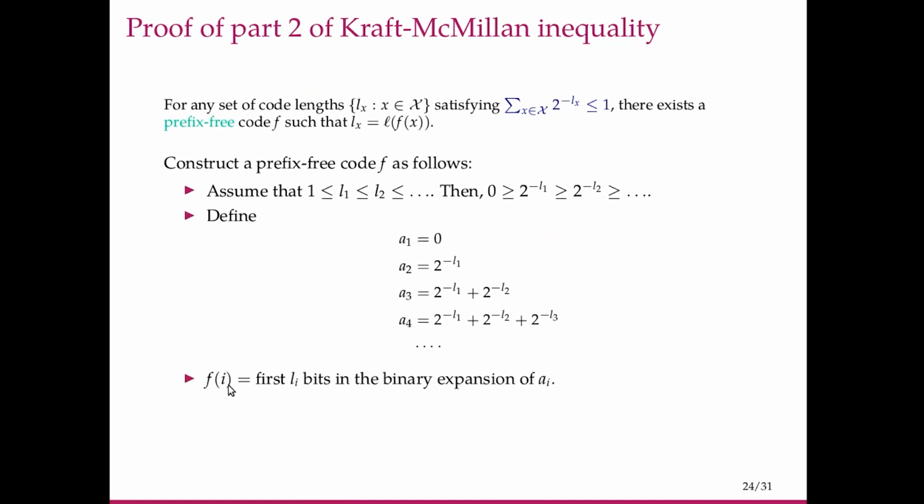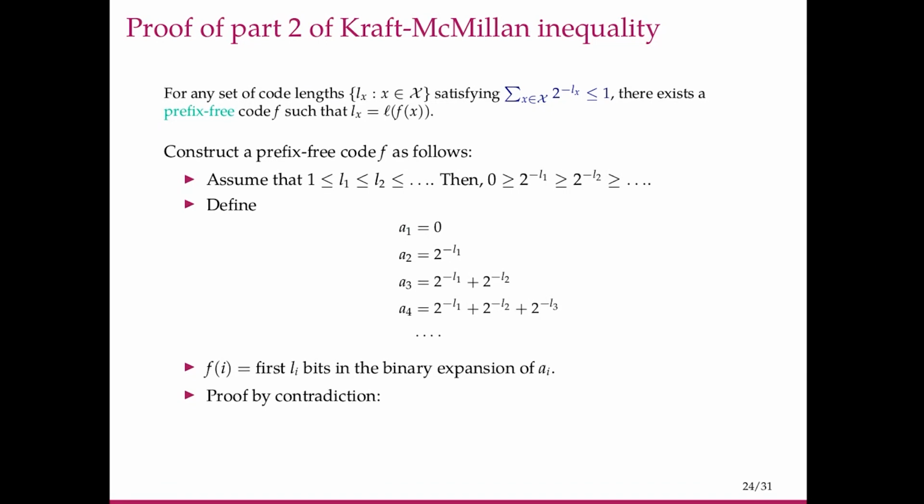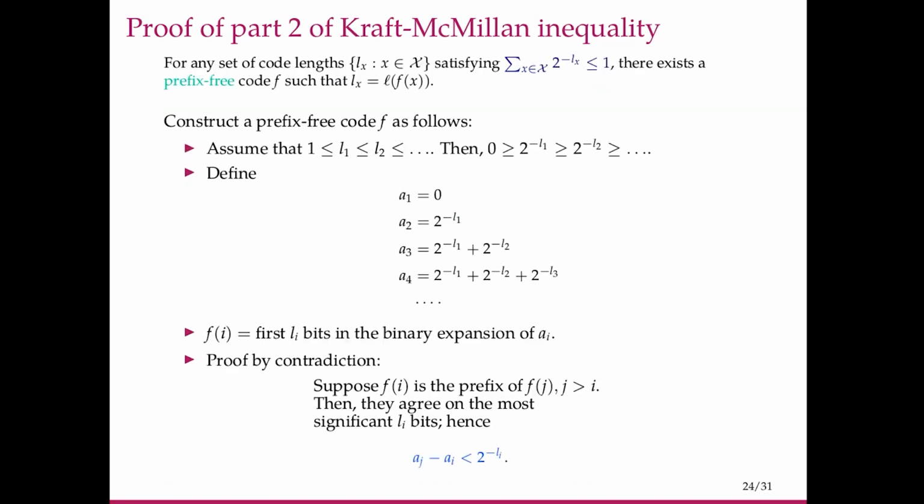And for the symbol i, let the encoding be the first Li bits in the binary expansion of Ai. Notice that these Ai are all less than or equal to 1 because of the Kraft-McMillan inequality. So f of i is the first Li bits in the binary expansion of Ai. Now we will show that this encoding is actually a prefix-free encoding. We will prove by contradiction. So we suppose that f of i is a prefix of f of j, where j is greater than i, because these are ordered in this fashion.